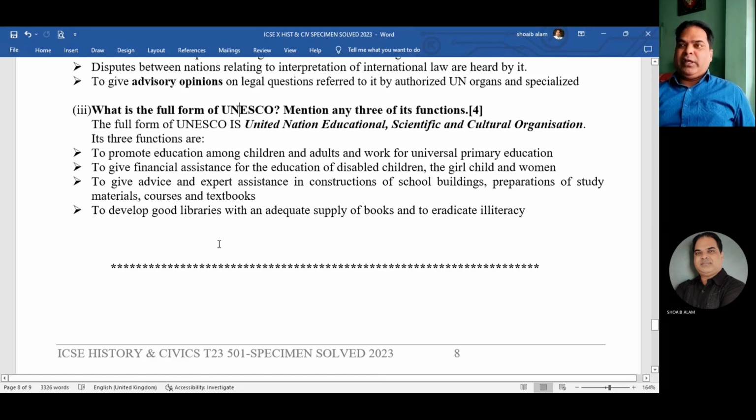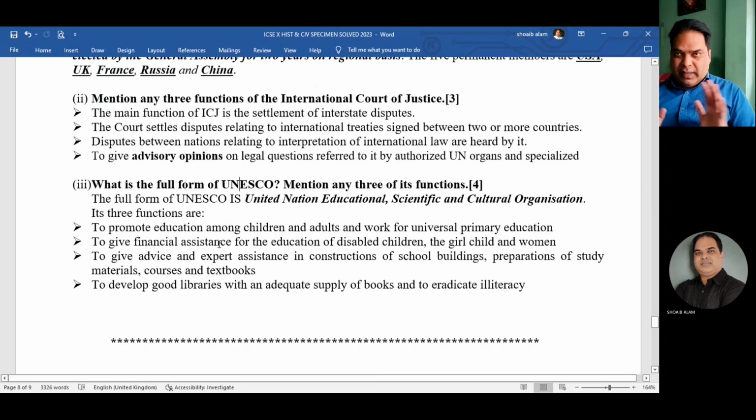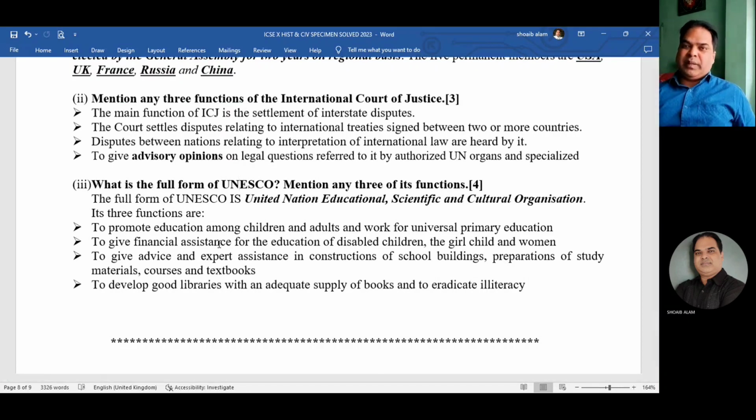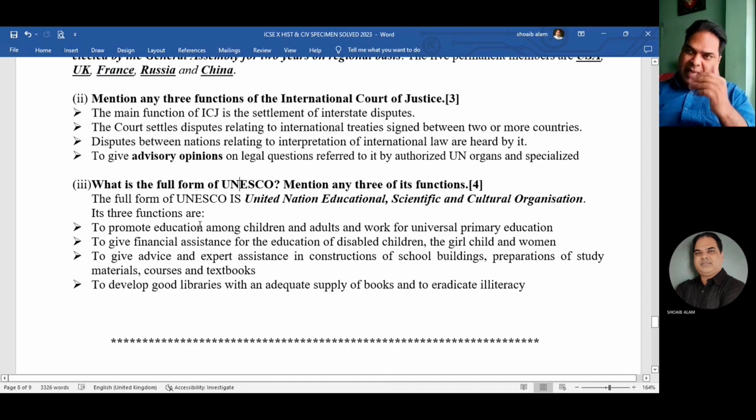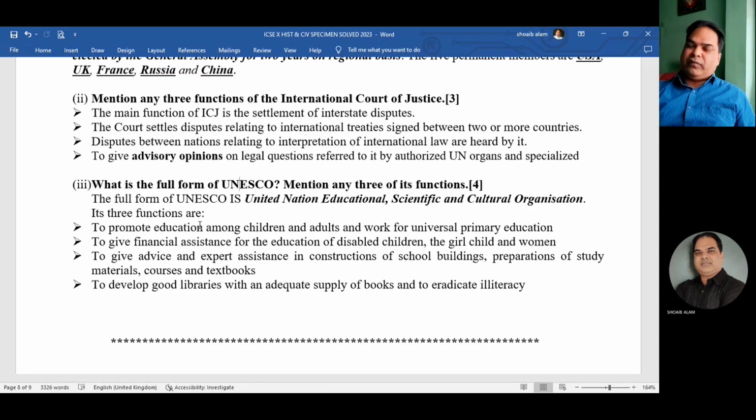Okay, so hopefully this specimen paper will help you a lot. Okay, so it is not that this specimen question paper will be asked, but this is a pattern, this is a sample paper. You can go through it. Okay, if possible you can pause it and do it, and if you really want the PDF of this question paper, then please kindly comment in the comment box. I will definitely share this PDF to you.